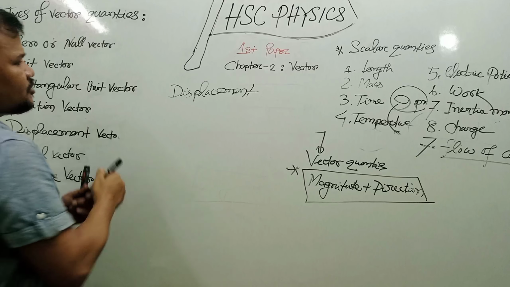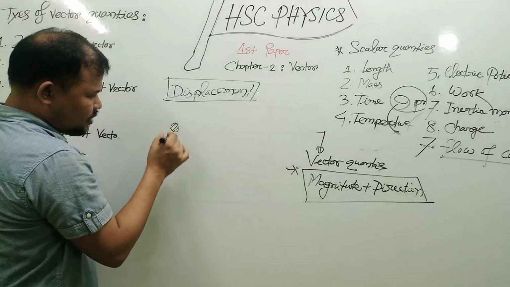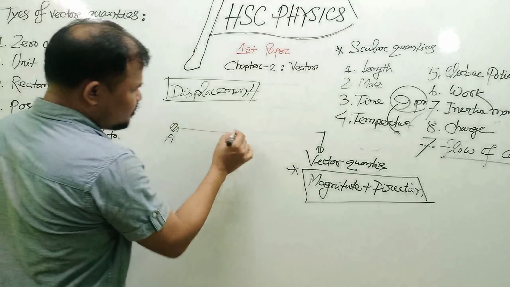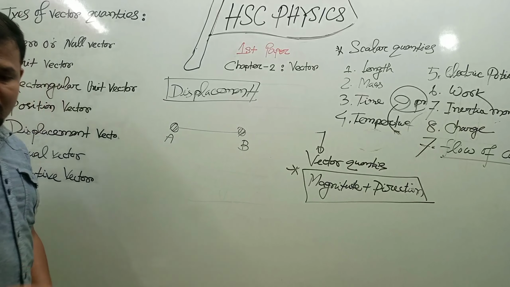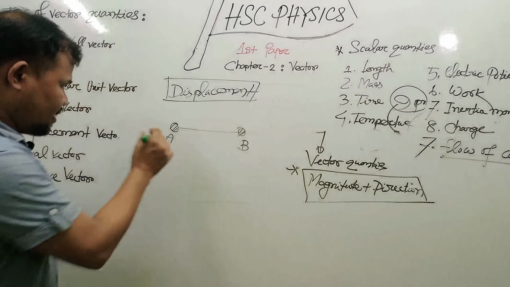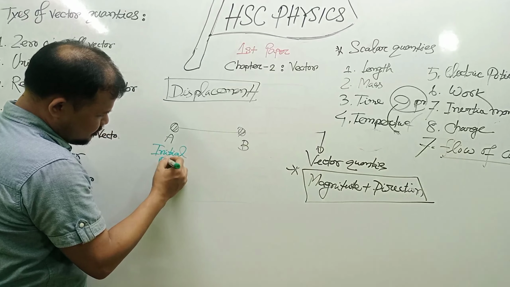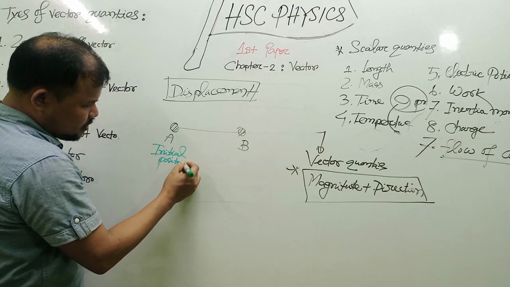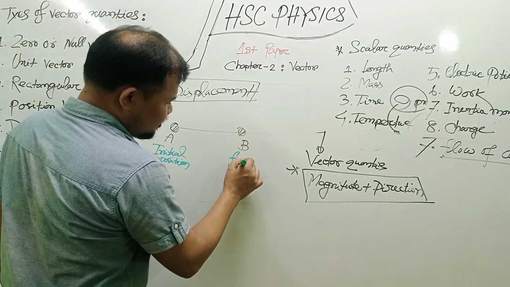Why is displacement a vector quantity? Because suppose any kind of body or object goes from A to B. The initial position of the object is A. This is the initial position. If the body goes from A to B, this is the final position.